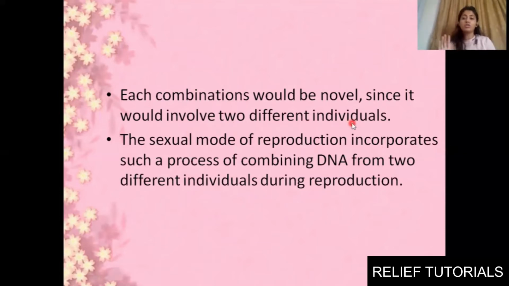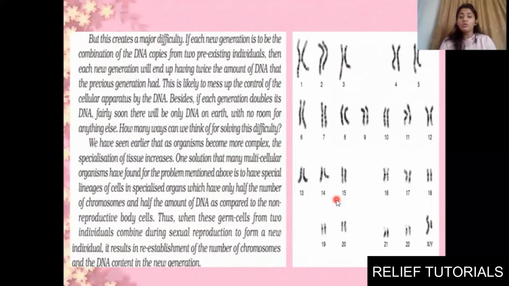In sexual reproduction, you have to keep in mind that it will be possible only and only when two individuals are involved, male and female. Clear? The sexual mode of reproduction incorporates a process of combining DNA from two different individuals during reproduction. Now you might have heard about chromosomes, right? We have 23 pairs of chromosomes. 23 we get from mother and 23 from father, right? So in total we get half of the chromosomes from each parent.